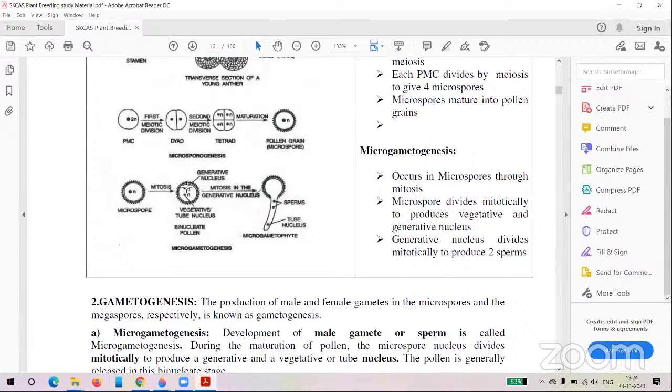pollen grain will be released at the two nucleus stage, and among that one nucleus will divide and give two sperm nuclei, and the tube nucleus is only involved in the formation of the tube. This tube will help to reach the embryo sac, and after that this tube nucleus will degenerate, and the remaining two sperm nuclei.